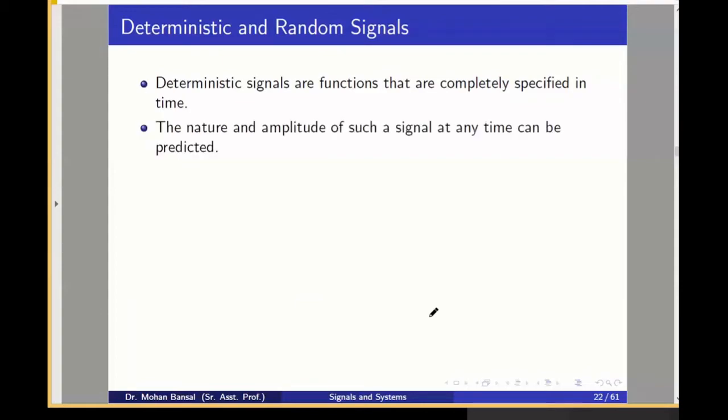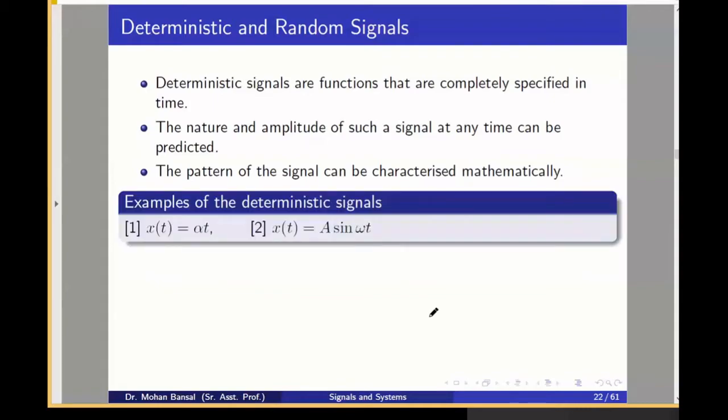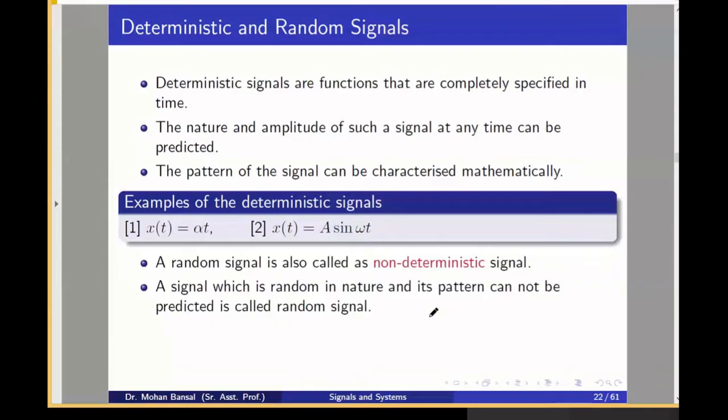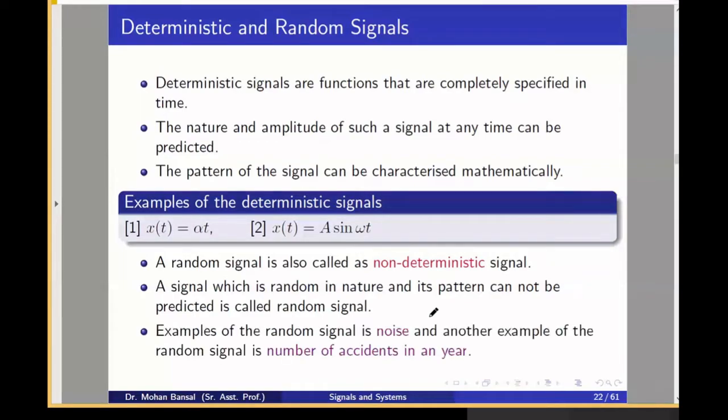Now, deterministic and random signals, which are not important, you should just know the definition. A deterministic signal can be represented by a mathematical expression. It is predefined. It is defined by some independent variable. But a random signal is non-deterministic, that cannot be represented by a mathematical expression. Noise is one example of a random signal, and sine signal, cos signal, exponential signal are examples of deterministic signals. Okay.